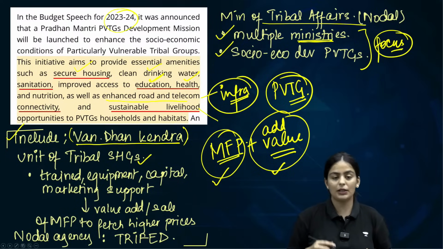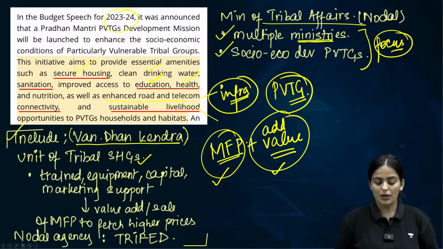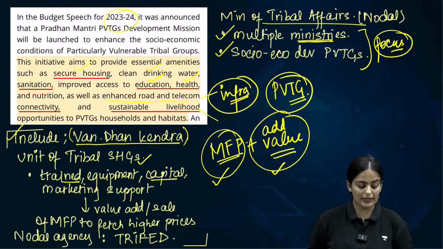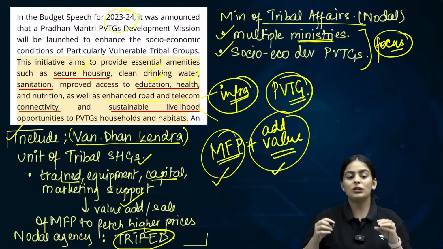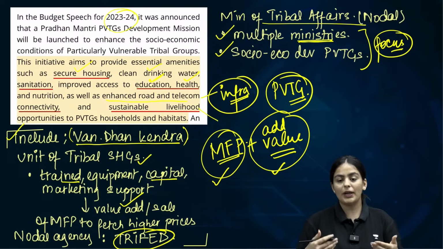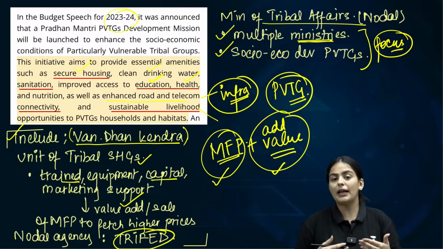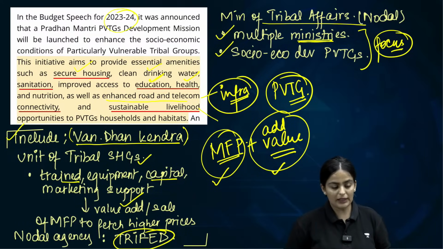What is the inclusion? The Vandhan Kendras, where the tribals will be trained, provided capital, marketing support, etc. by TriFed in order to add value to the MFPs and in a way increase their sale by value addition. So that is the objective of PM Janman.